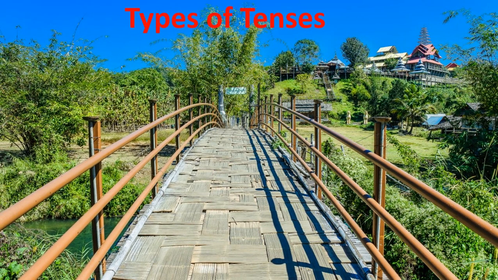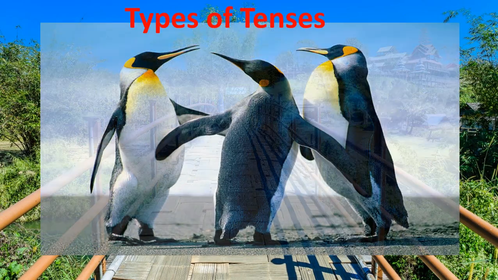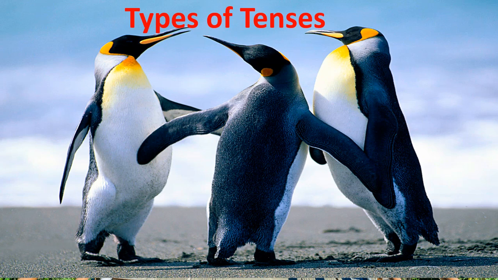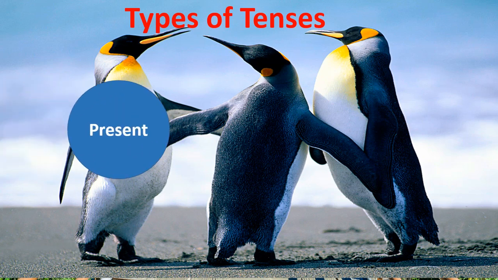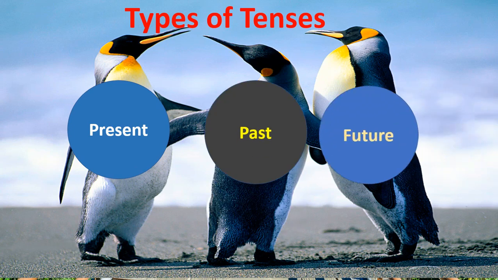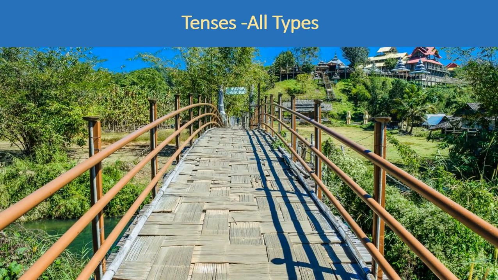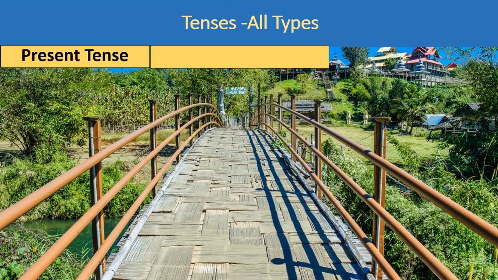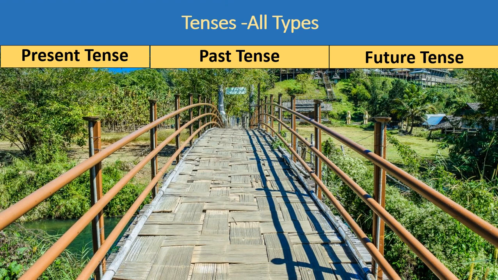Types of tenses. Do you remember there are three types of tenses in English? Present tense, past tense and future tense. There are 12 types of tenses in English. First, present tense, second, past tense and third, future tense.